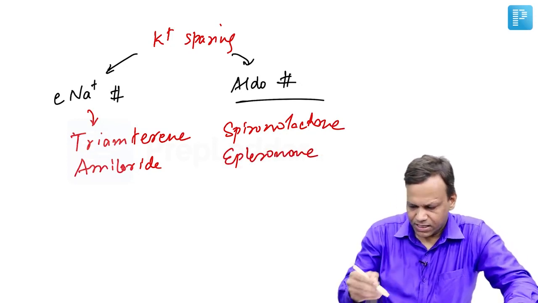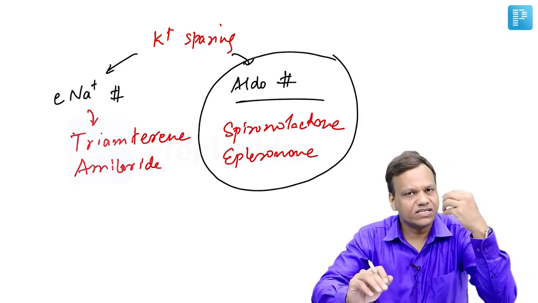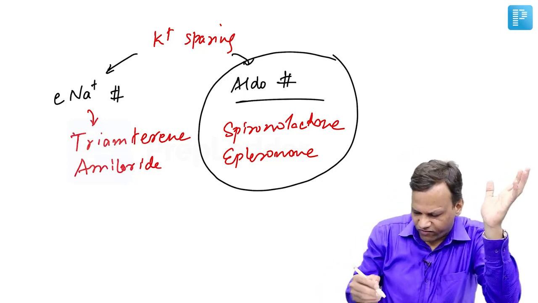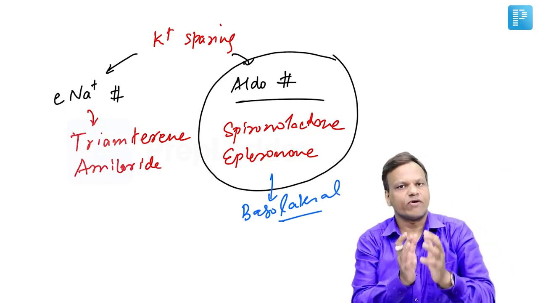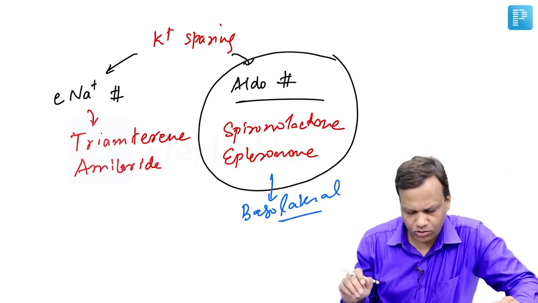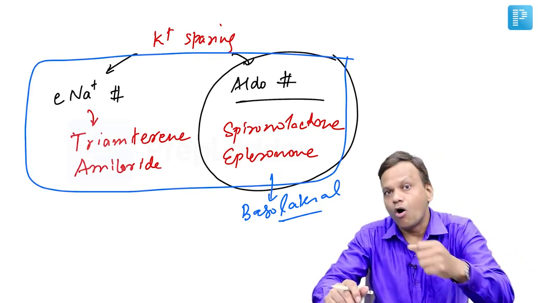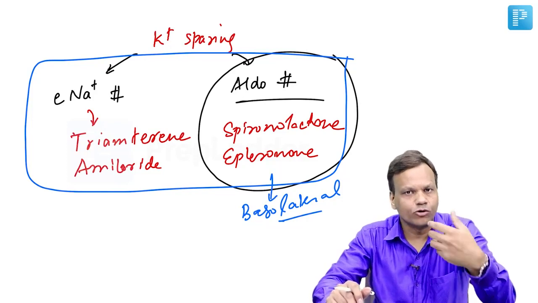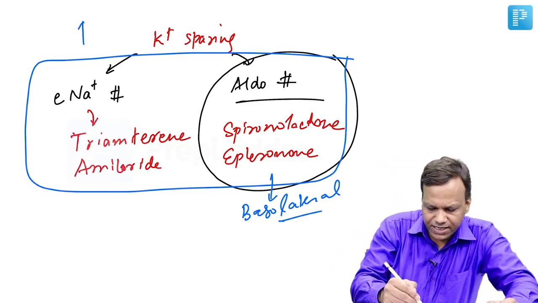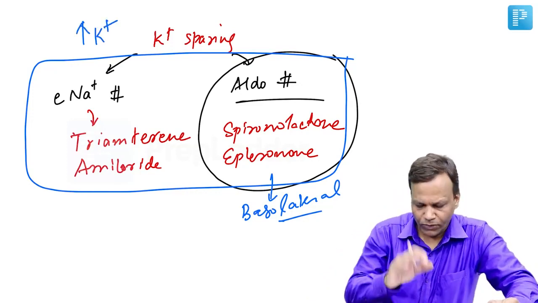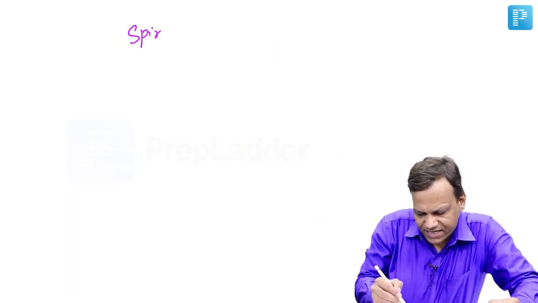Now, what is important is aldosterone antagonists are the only potassium sparing diuretic, or we can say the only diuretic among all, which work from the basolateral side or the blood side of the nephron. All other work from the luminal side. Second important thing to remember, only this group of diuretics cause retention of potassium. All other diuretics like osmotic diuretics, loop diuretics, carbonic anhydrase inhibitors, all of them cause hypokalemia, but these can result in hyperkalemia. Okay. Now, spironolactone causes gynecomastia as the extra side effect.